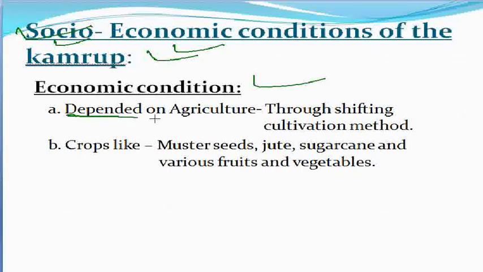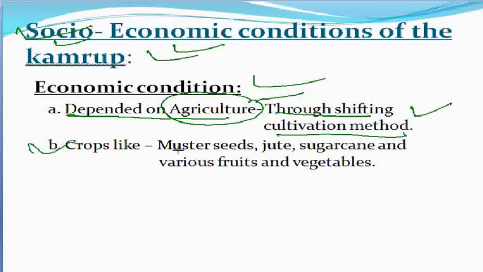So, as far as the economic condition is concerned, ancient Kamrupa is totally dependent on agriculture, and the shifting cultivation method is being followed. Secondly, crops like mustard seed, jute, sugar cane, and various fruits and vegetables are also cultivated. So, this is the economic condition.